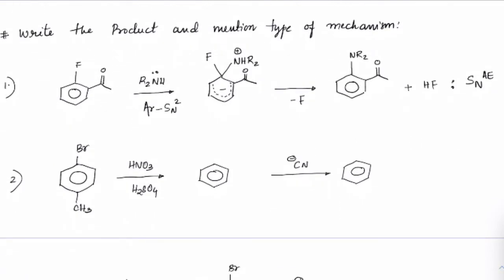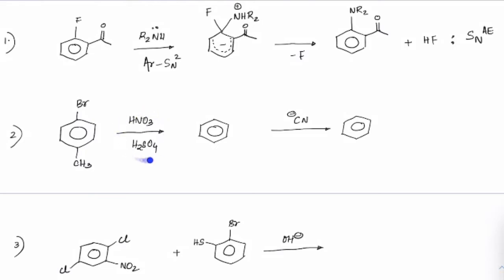Start writing that. Here we have nitration to be done because this is a nitrating agent, so we will get the NO2 electrophile. So the overall reaction would be electrophilic aromatic substitution. This is an SE type of reaction. So first what is involved here is the SE mechanism, that is the electrophilic substitution mechanism. In SE, what is going to happen, we know that NO2 will be attacking on any of these 4 carbons.